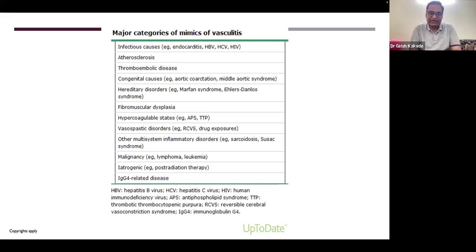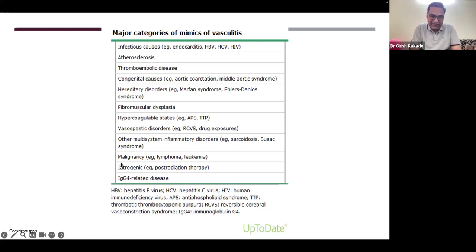You have to use clinical acumen. Inflammatory markers sometimes will help us, and talking to radiologists will help us most. Thromboembolic diseases, congenital diseases, hereditary disorders, they are less common. Fibromuscular dysplasias in young people, hypercoagulable states like antiphospholipid syndrome, then other multisystem inflammatory disorders like sarcoidosis, Sjögren syndrome, malignancy.